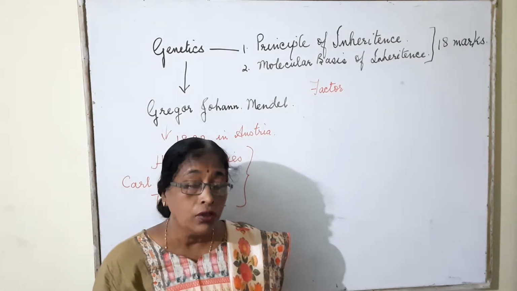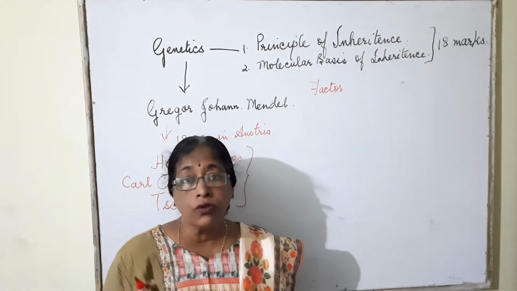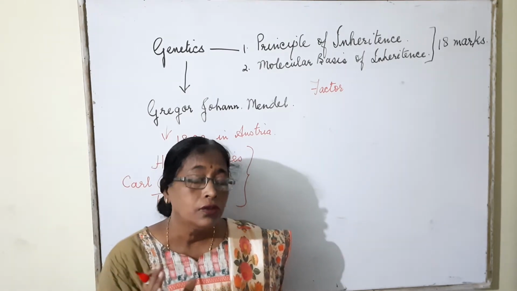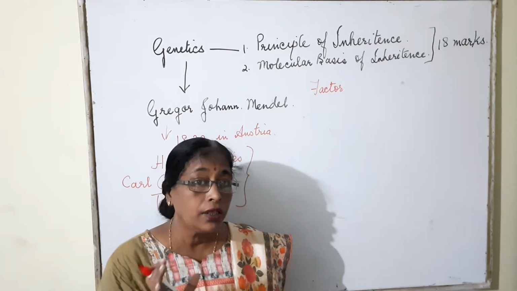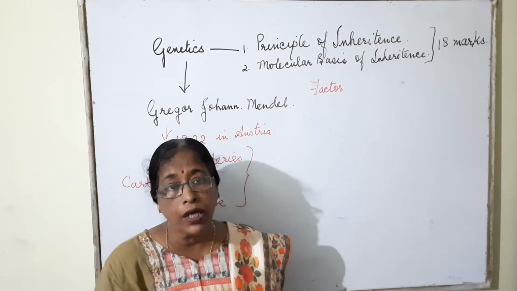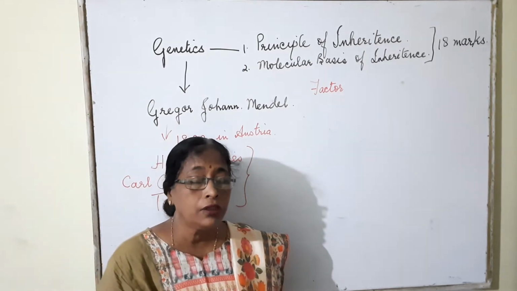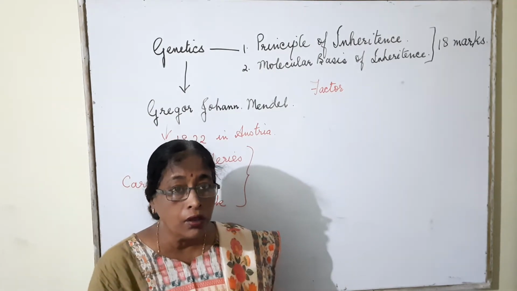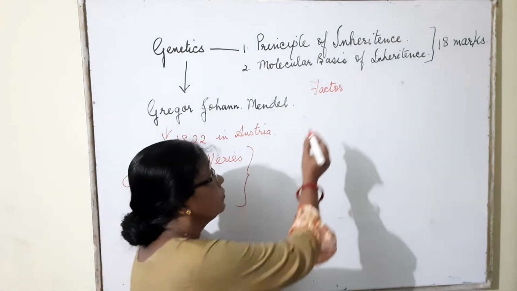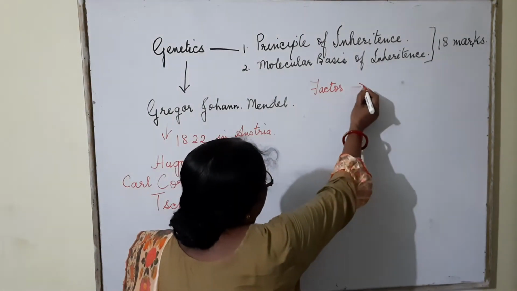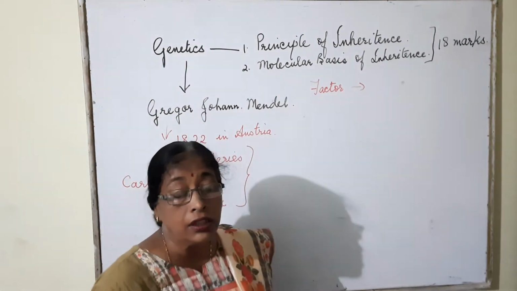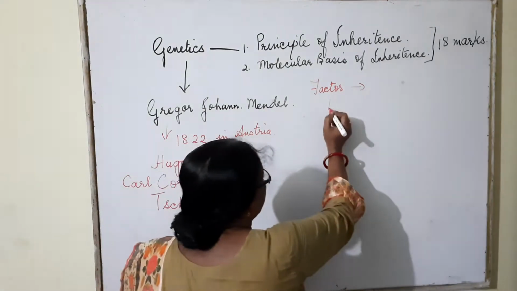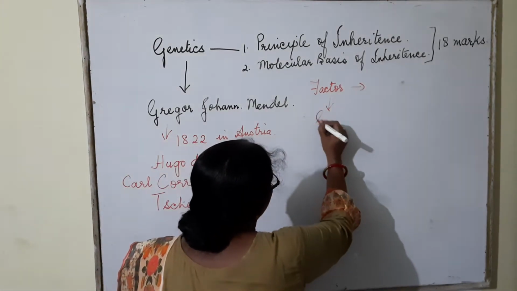The word genes was not coined at that time. So he used certain substances. He knew that there are certain substances or particles that are transmitted from one generation to another generation. So he called those substances factors. But today we know that these factors are called genes.